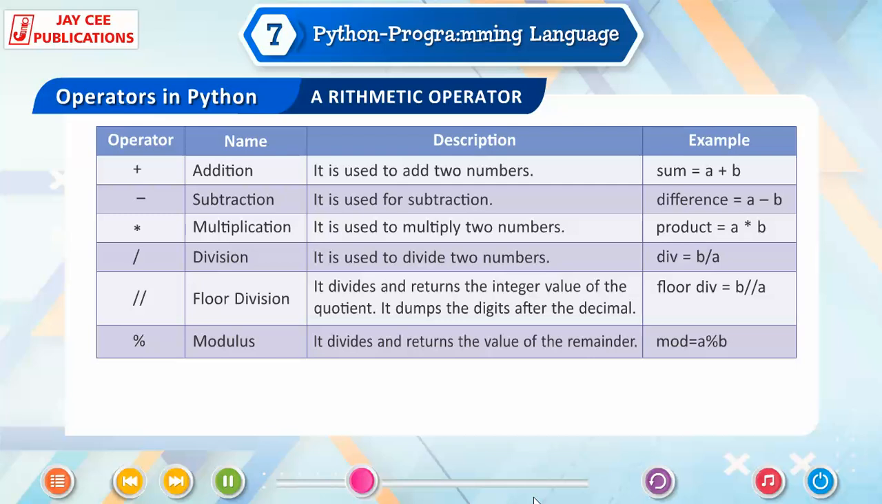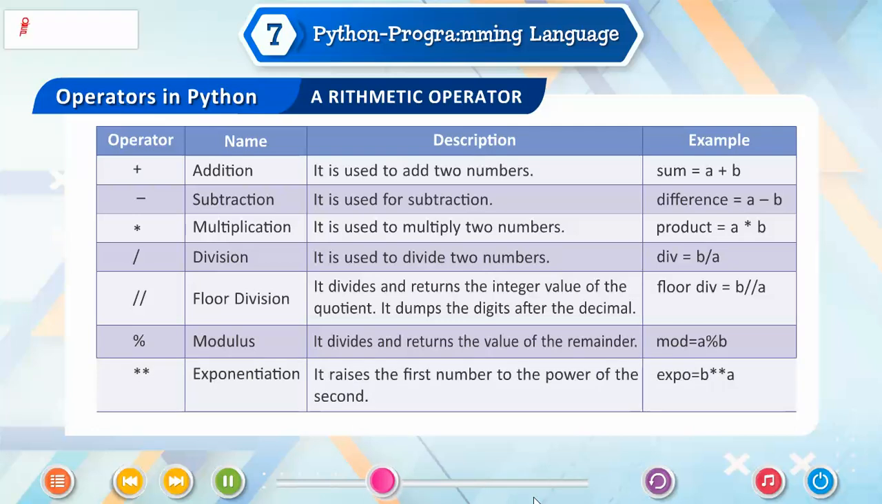Floor division. It divides and returns the integer value of the quotient. It dumps the digits after the decimal. Floor division = b // a. Modulus. It divides and returns the value of the remainder. Modulus = a % b.